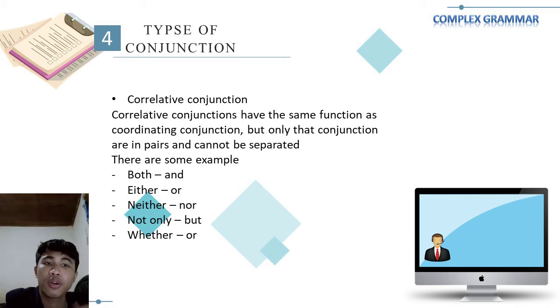Alright, so the next is about the correlative conjunction. Correlative conjunction has a similar meaning to coordinating conjunction, which is used to connect words as well, but the conjunctions are in pairs and cannot be separated. For example, both with and, either with or, neither with nor, not only with but also, and whether with or. So here are examples of those words.